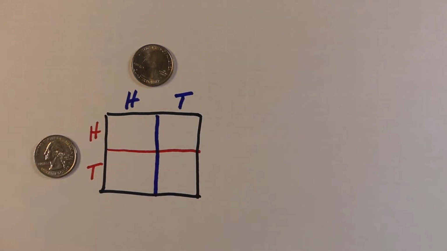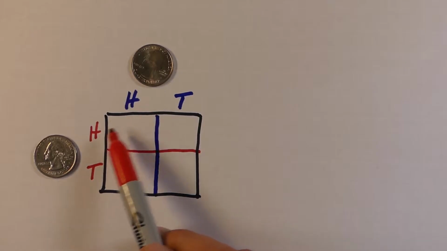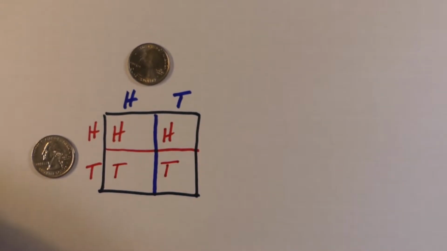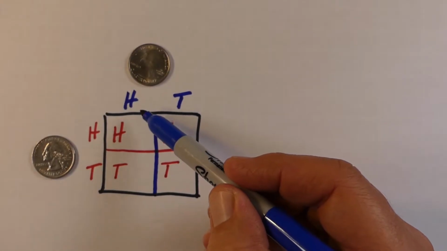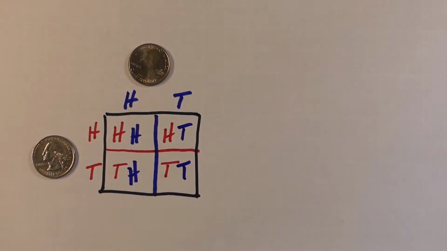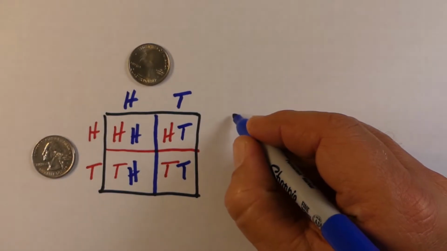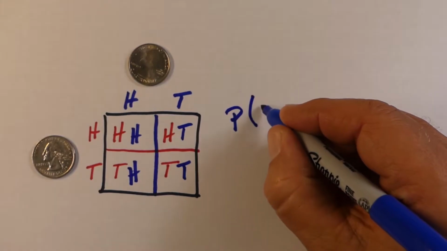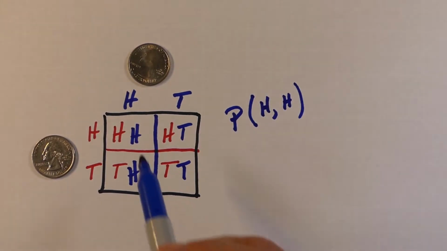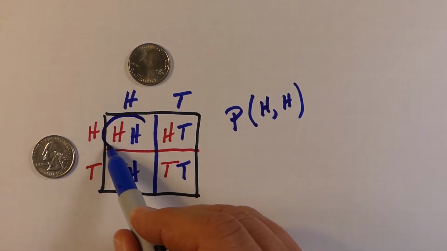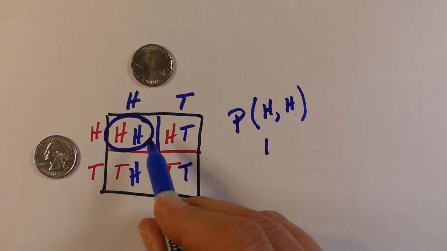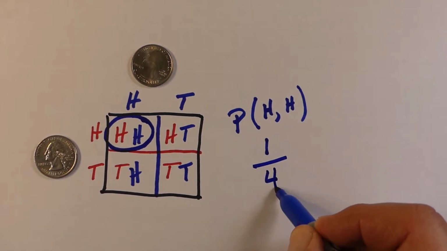Now, going across here, with heads, we're going to fill in H's in all the boxes going to the right. And then we'll do the same thing with tails. Going down, we're going to do the same thing here with the blue H. So H is going down, and then T for tails going down. Now, if we're looking at the probability of getting heads and then heads again, so 2 events, so compound events, you see that we have a total of 4 different combinations possible, but only one of these 4 is actually heads.